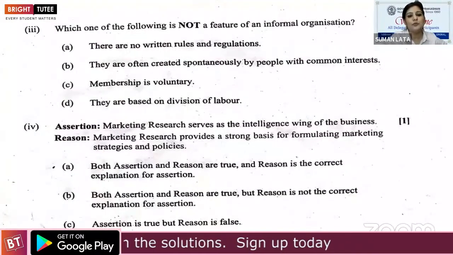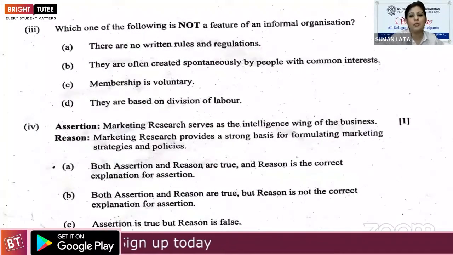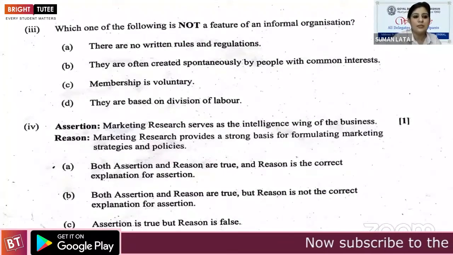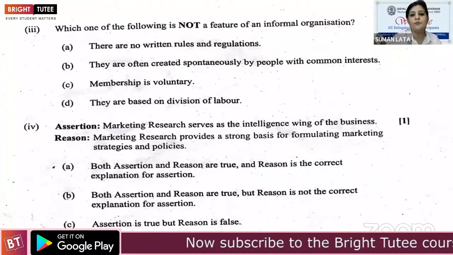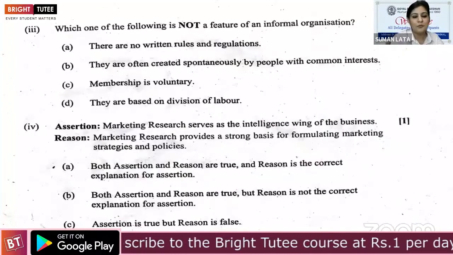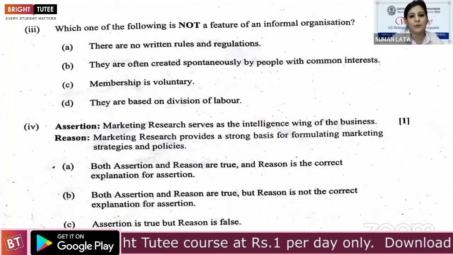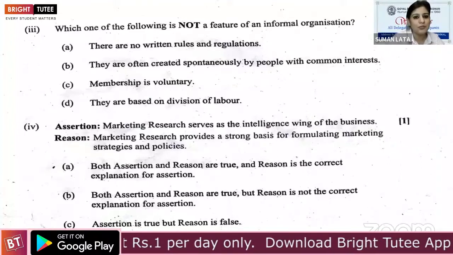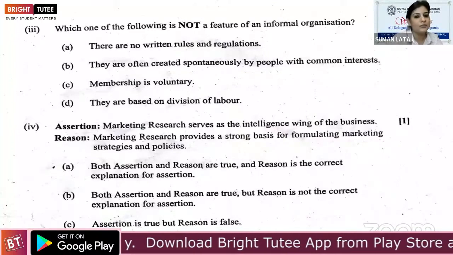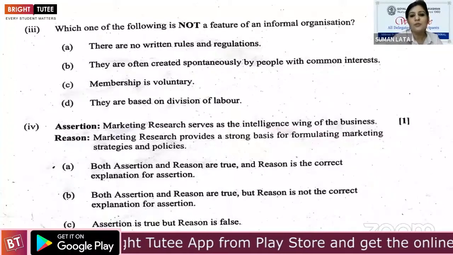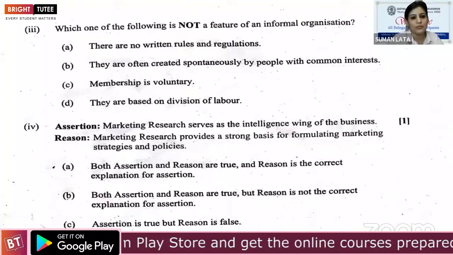Third part, which one of the following is not a feature of informal organization? In these options, first part, there are no written rules and regulations. Is this informal organization? Yes, this is informal organization. But the question is not a feature of informal organization.